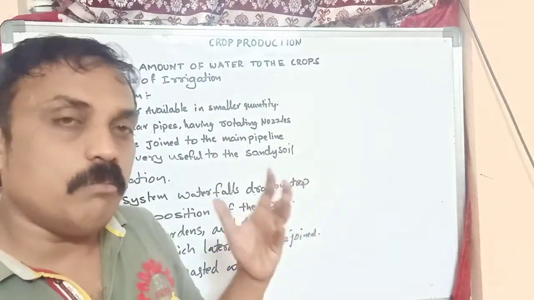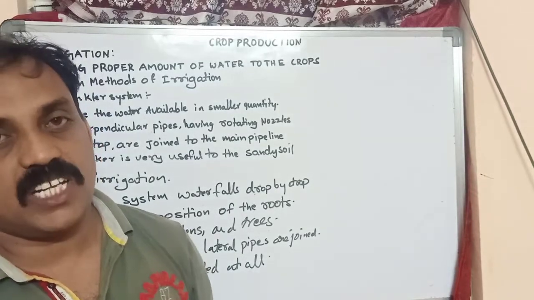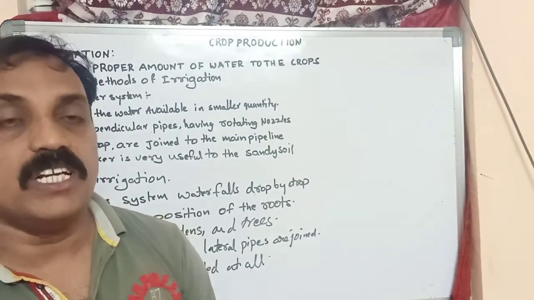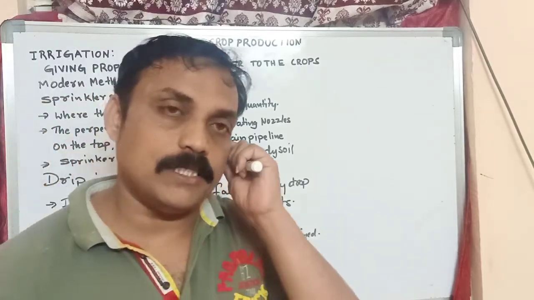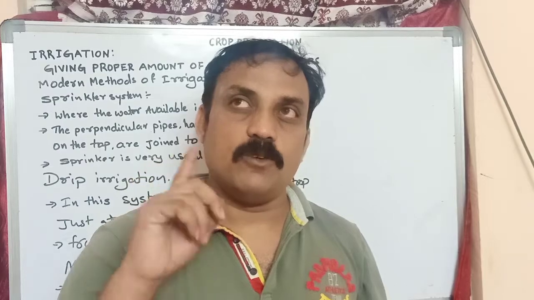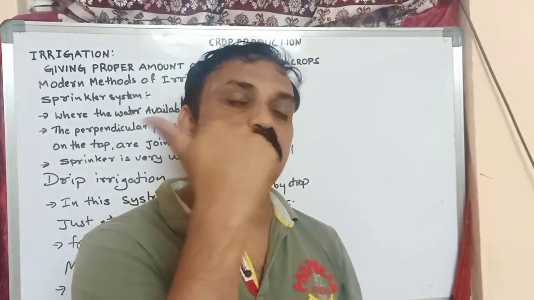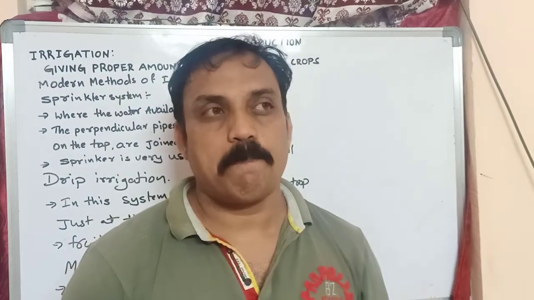There are two modern methods of irrigation: sprinklers and drip irrigation. In the first system, sprinklers, it is like a fountain. It sprinkles water like rain on the crops.